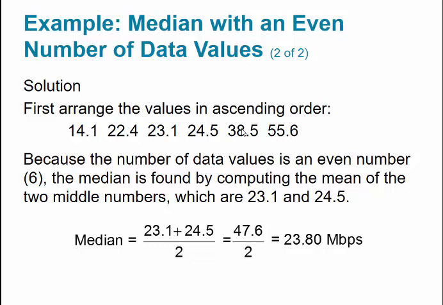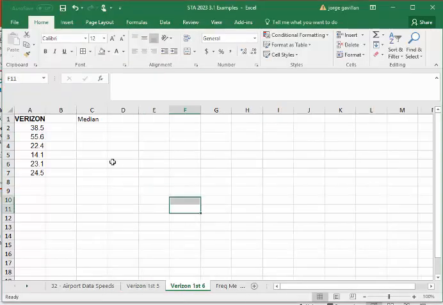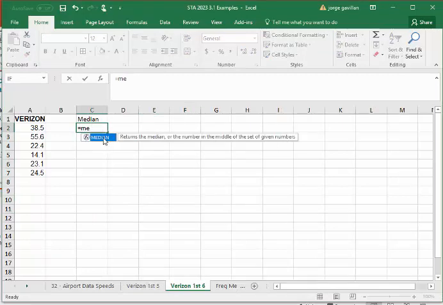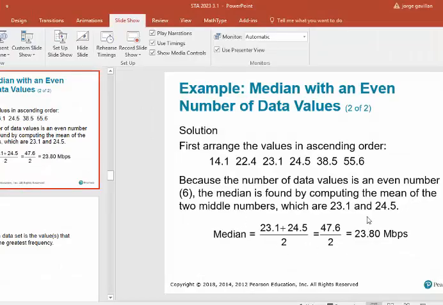Since it's an even number, we'll take the 2 middle ones, add them, and divide by 2, and that's going to be our median. If we were to do that in Excel, the process is the same. Just highlight them. I think we added the 24.5, I apologize for that. So we get 23.8, which is exactly what they got here.